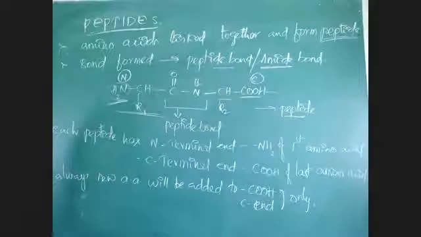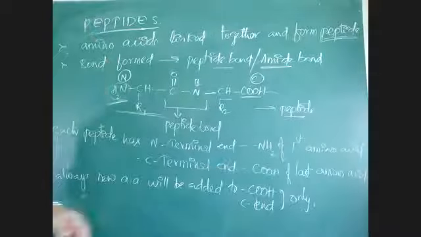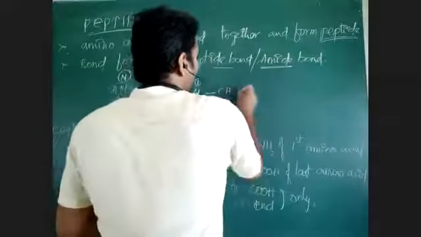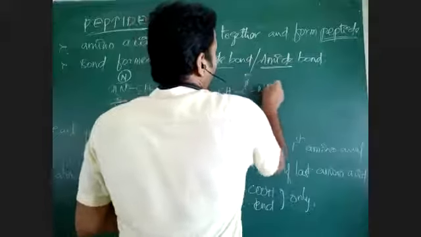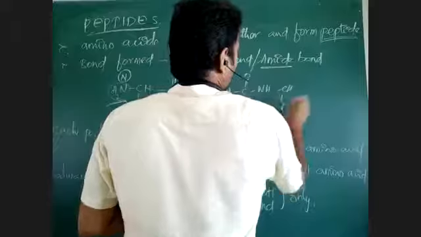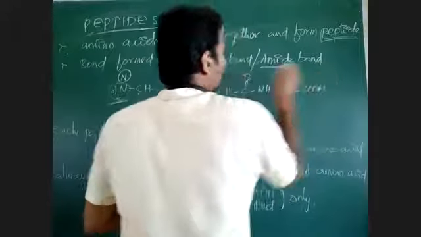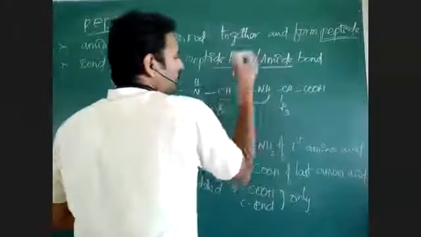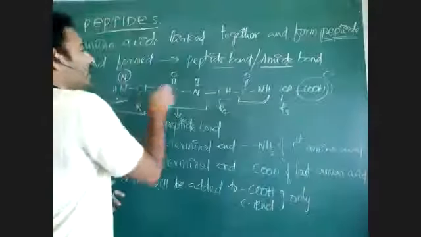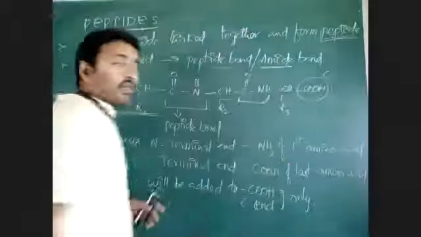Okay? See, one more amino acid is attached means C double bond O, NH, CH. This is the third amino acid, we can mention R3. This is the peptide bond now. And this is the C terminal end. This is the N terminal end, this is the C terminal end.